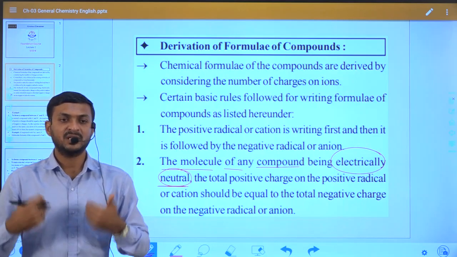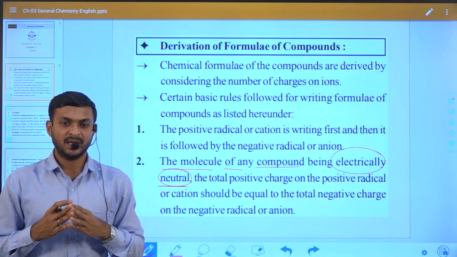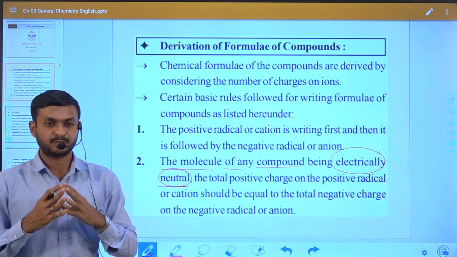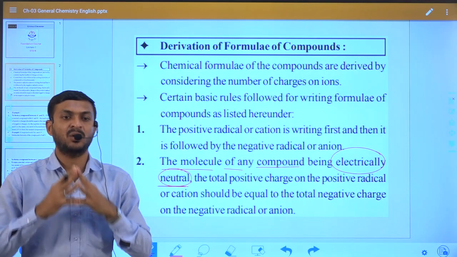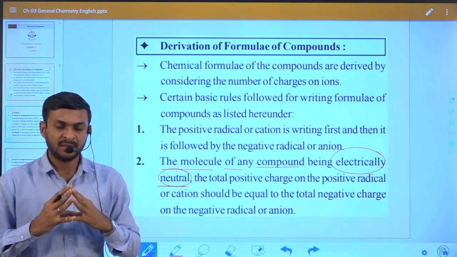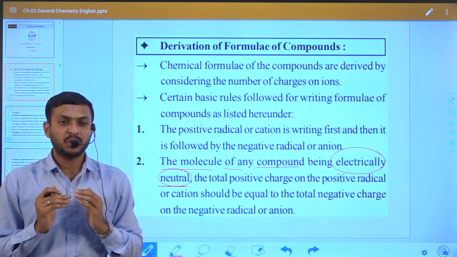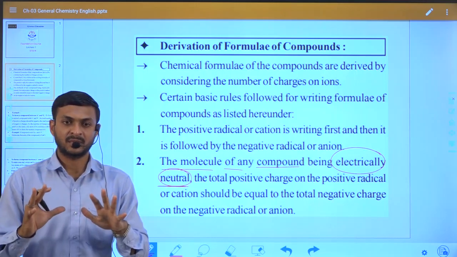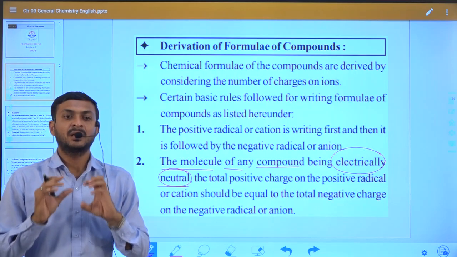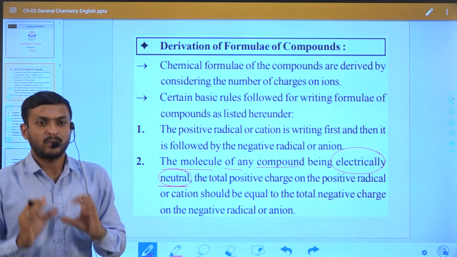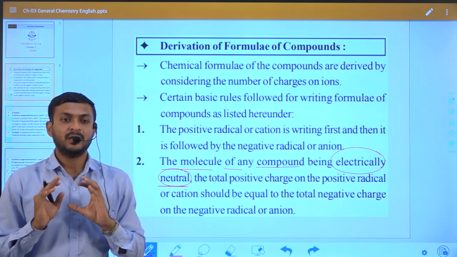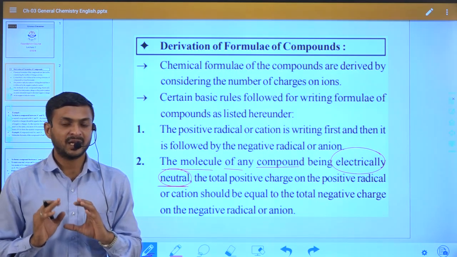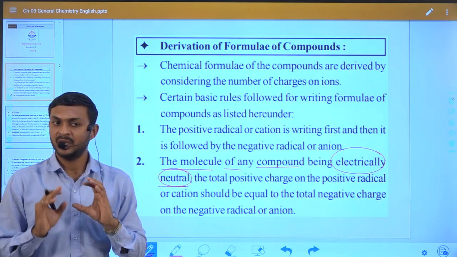That means the total charge of positive ion and total charge of negative ion should be equal. Again, the total charge of positive ion and negative ion should be equal.